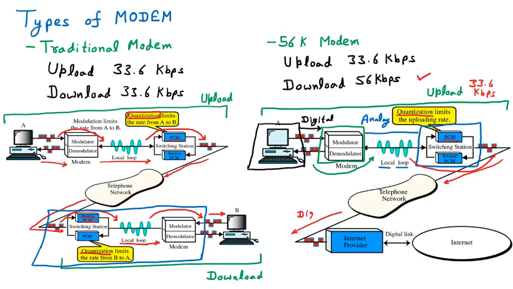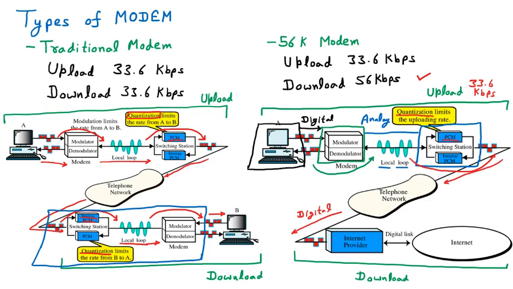Now what is the modification we have done? We have done the modification that at the download side there is no quantization, no modem is applied. So this part here is called the downloading. Now we can see that in this download there is nothing like quantization.